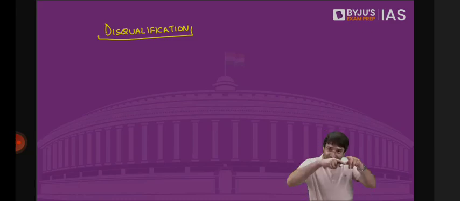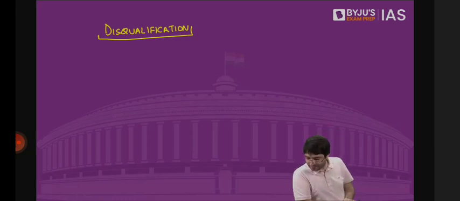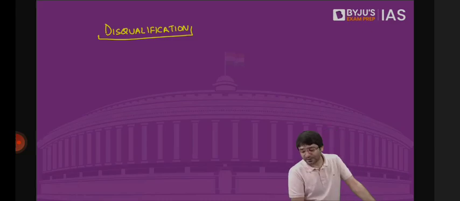Why have we restricted to only 543 MPs? Why don't we have 552? Because the need was felt that the current population that we have is satisfied by the 543 number. That is why we will have 543 elected. Clear?